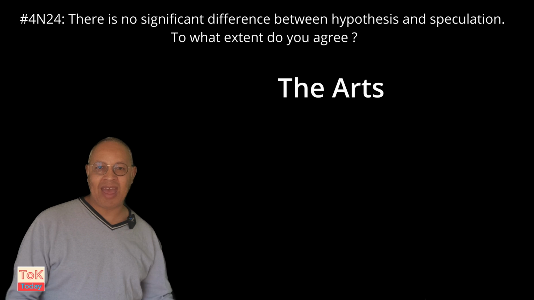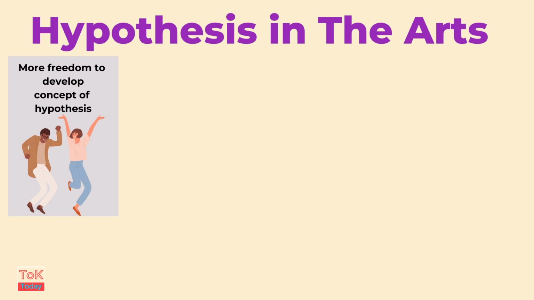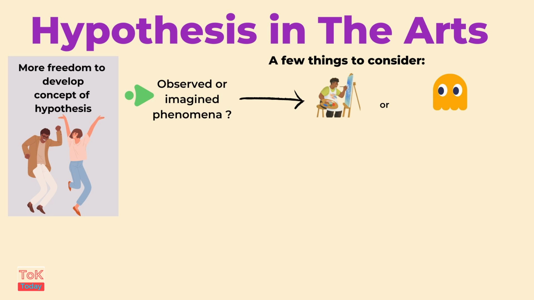Now, moving on to AoK the arts. A hypothesis in the arts is maybe more challenging to define, but the nice thing is that you have the opportunity to define a hypothesis as you wish in the arts. You can develop your own definition so that it works for your knowledge arguments. Now, a few things to consider in the arts could be whether the hypothesis has to be based on observable phenomena or whether it could be based on imagined or intuited phenomena.